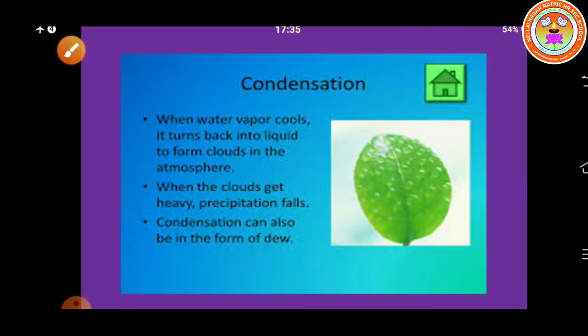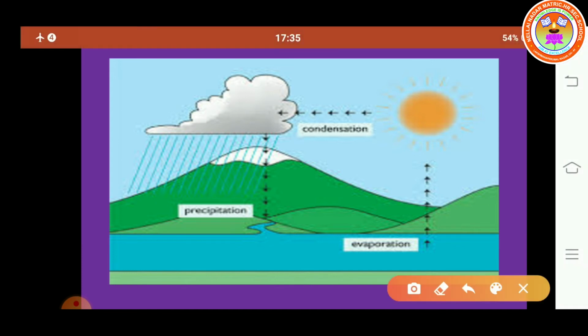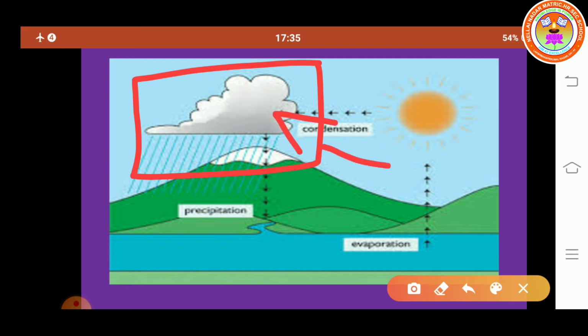For example, formation of clouds is an example of the condensation process. When water vapor cools, it turns back into liquid to form clouds in the atmosphere.